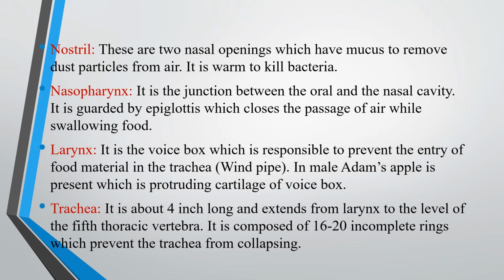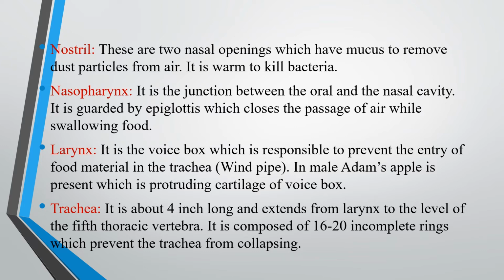Then the next part is the trachea, 4 inches long and extending from the larynx to the fifth thoracic vertebra. It is composed of 16 to 20 incomplete rings. You know very well, in a Reynolds pen, a ballpoint pen, there is a lead that is externally covered by a spring. Why? If there is no spring, we may not be able to write straight with the Reynolds. This spring only prevents the collapsing of the lead.